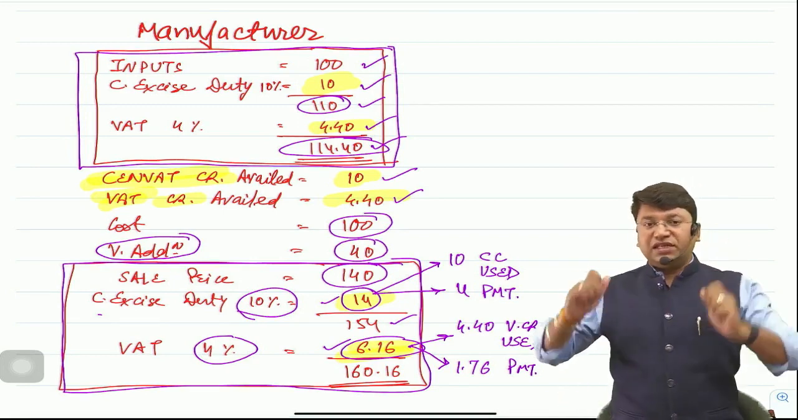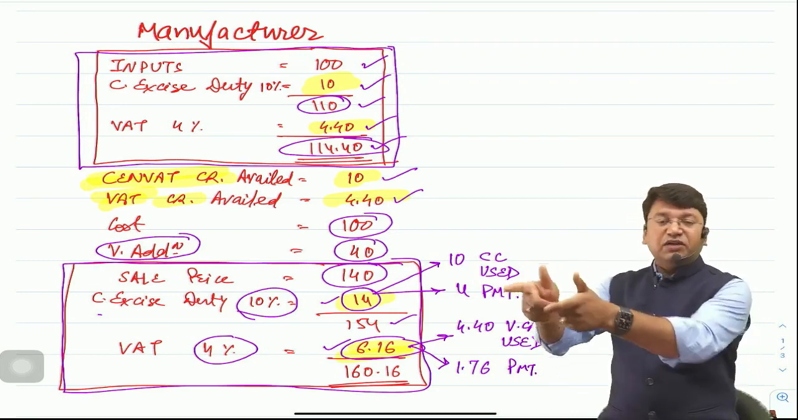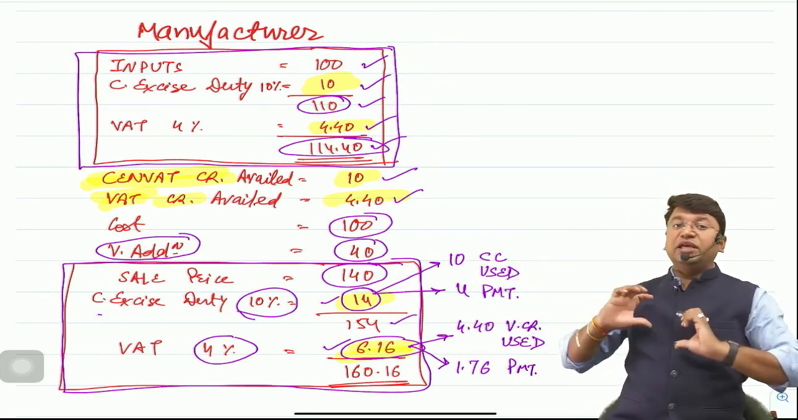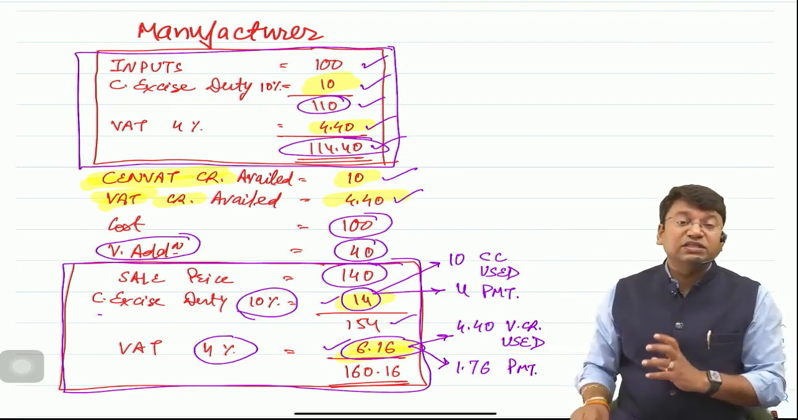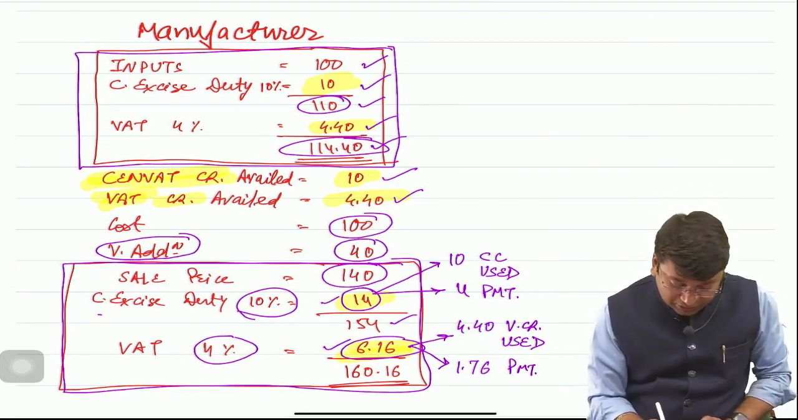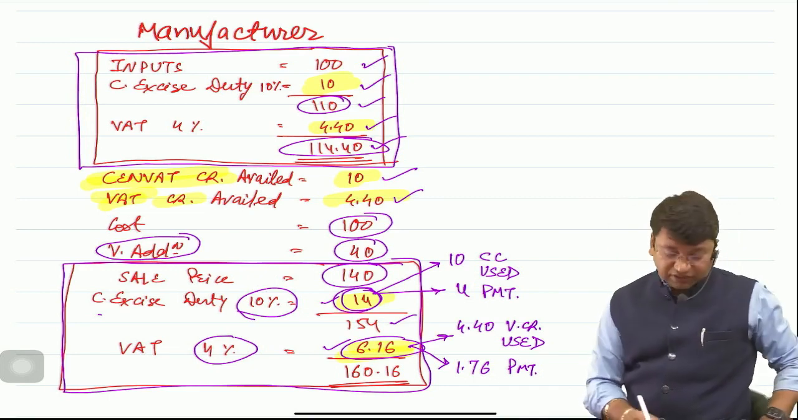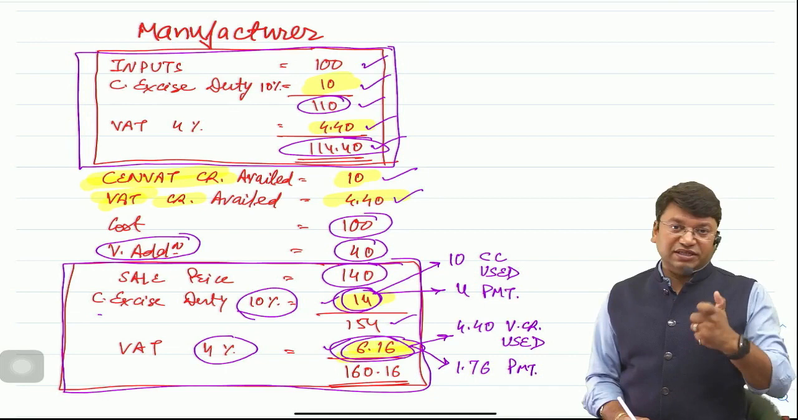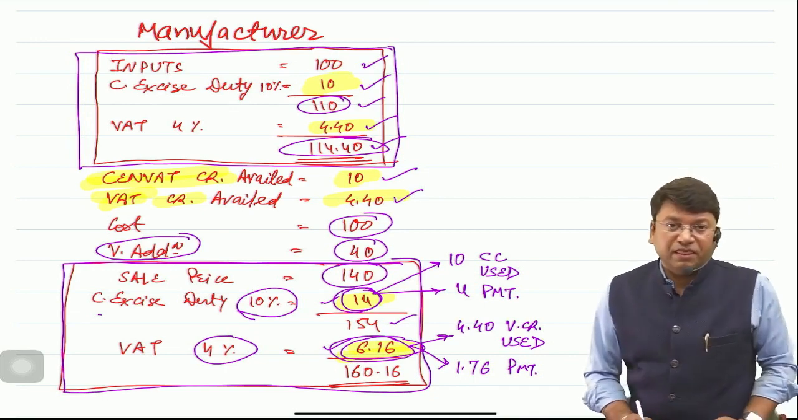Now the manufacturer will sell the goods to his customer for rupees 160.16. This is indirect tax. He will collect 160.16 from the customer. But out of this 160.16, 14 is the liability of central excise duty, and 6.16 is the liability of state VAT charges, state VAT taxes, sales tax.